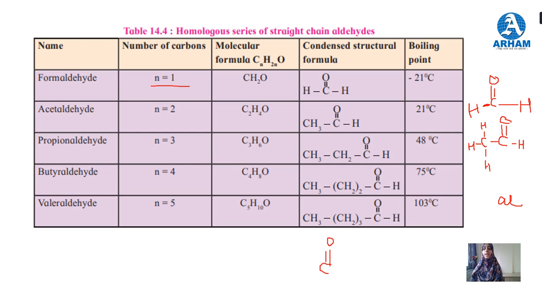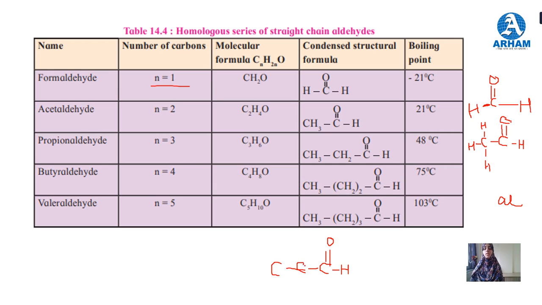First draw the aldehydic carbon, that is the carbonyl carbon, C double bond OH. This is the aldehydic functionality, common in all the members of the aldehyde homologous series. The number of carbon atoms is 3, so draw 3 carbon atoms first: 1, 2, 3.